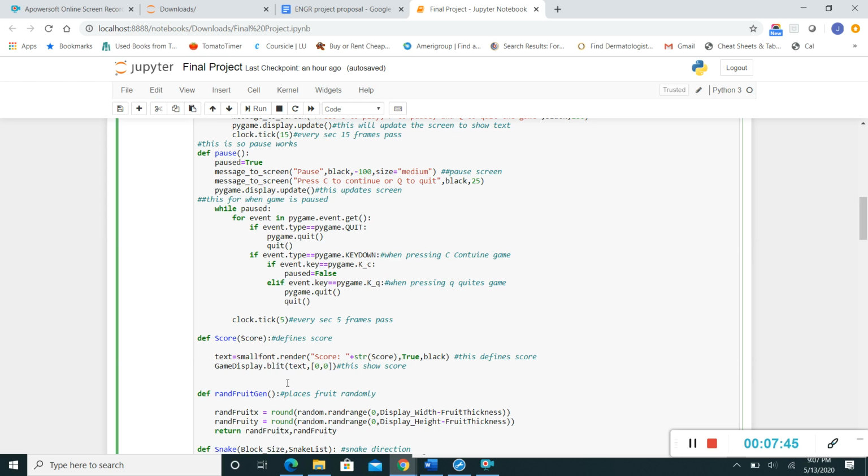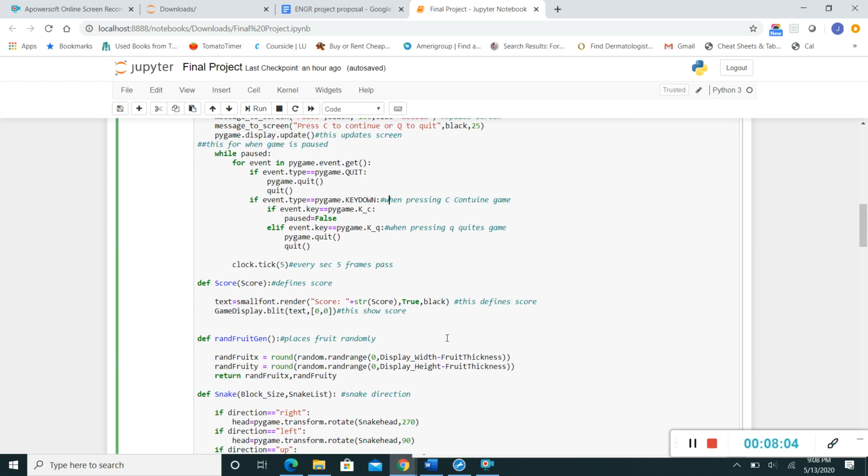The text is going to be a small font. It's going to say score, and in order to find the score, you're going to use the score function right here, and then it's going to be black, and it's just going to be displayed in the corner of the text.